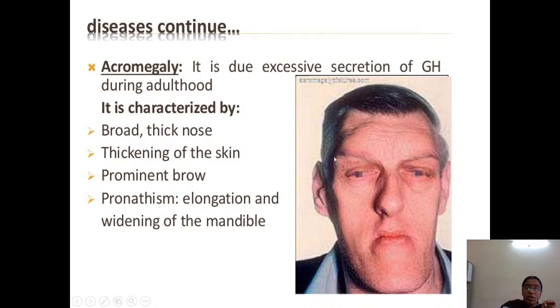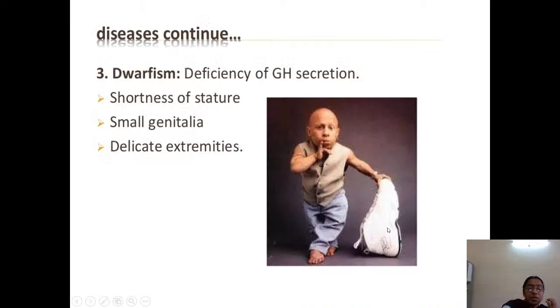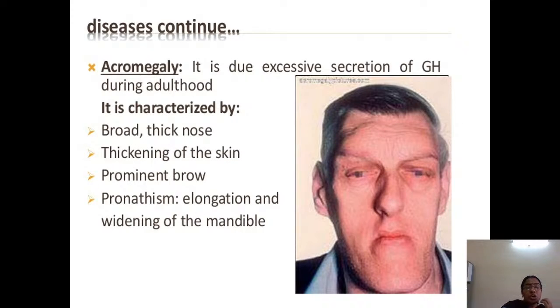The skin is thickened, with prominent eyebrows and prognathism, that is elongation of the mandible. The mandible comes in front; you can see the widening and elongation of the mandible. That is due to the excessive production of the growth hormone. So this condition is called acromegaly, with a broad thick nose, prominent eyebrows, and the most important feature, the elongated mandible, prognathism.